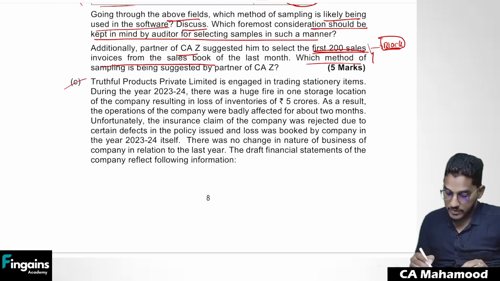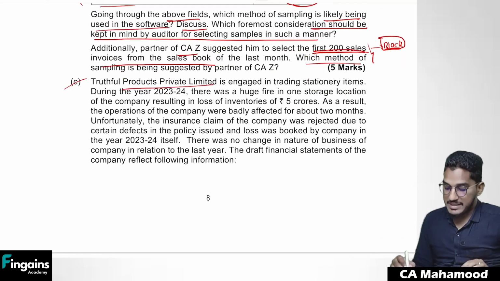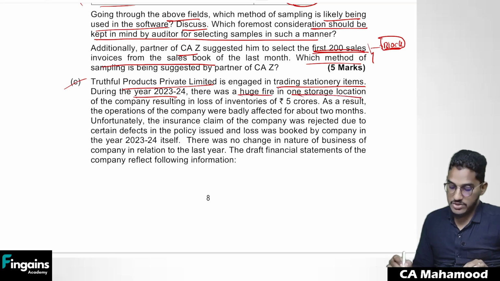Understood? Next. Truthful Products Private Limited is engaged in trading stationery items. During the year 2023-24, there was a huge fire in one storage location of the company, resulting in loss of inventories amounting to 5 crore.